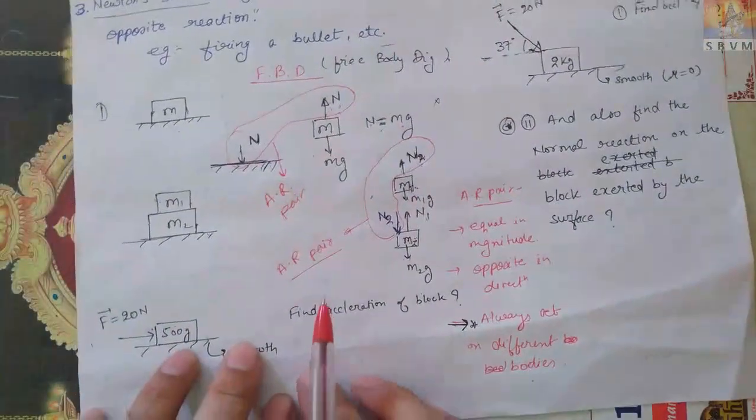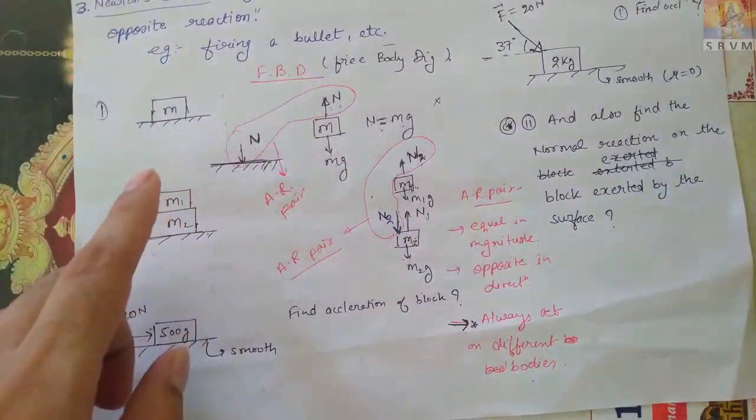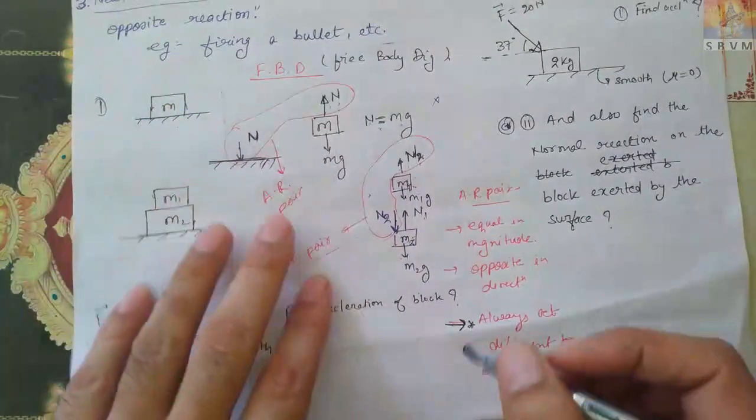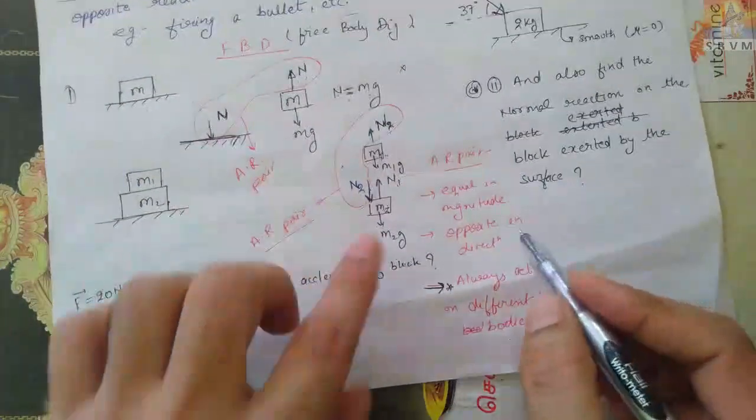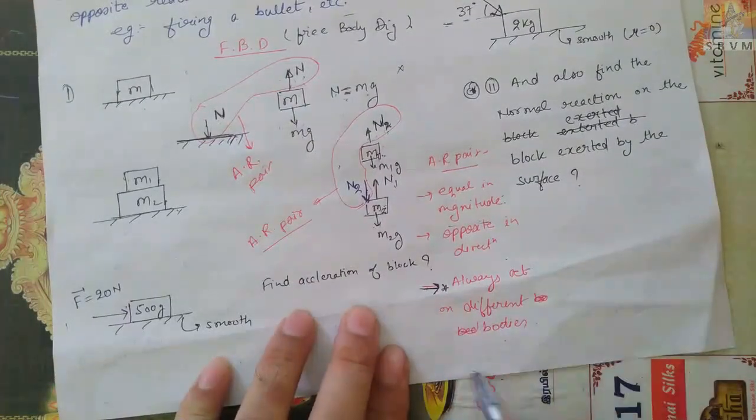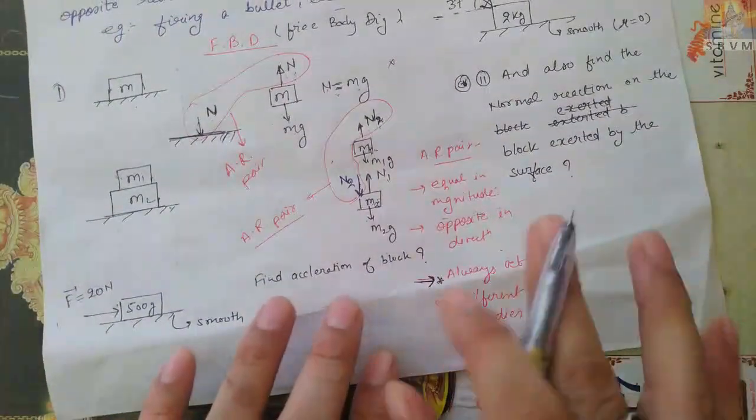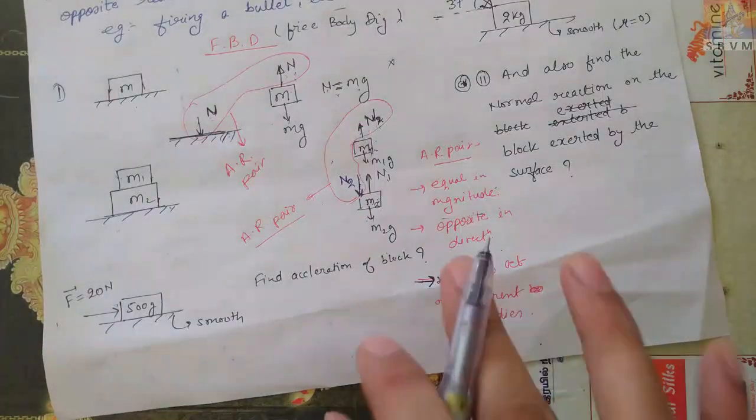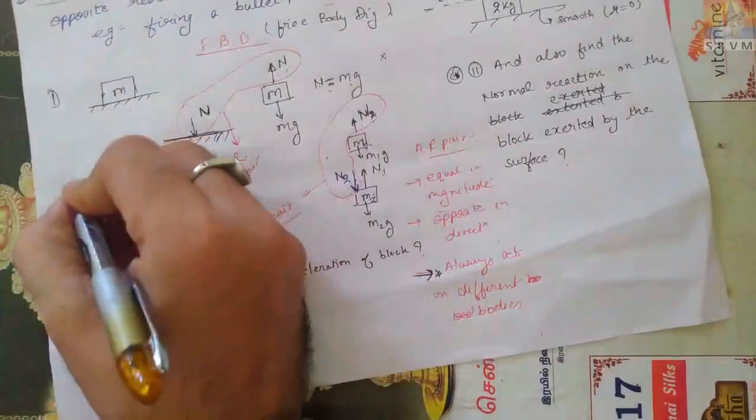So my main motive here, from the free body diagram, was to tell you this. Action reaction pairs are equal in magnitude, opposite in direction, and always act on different bodies. Very conceptual point, and good questions are formed from here. This was first, this was second.